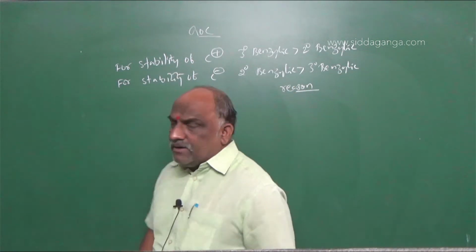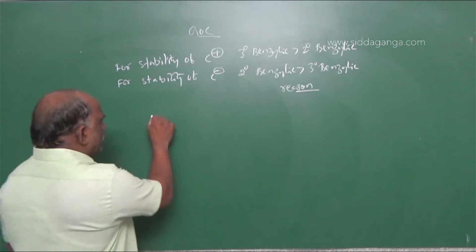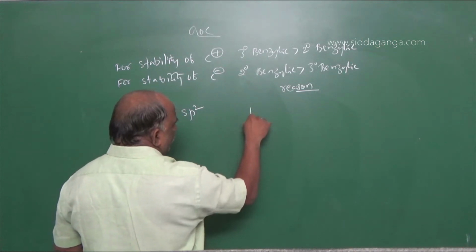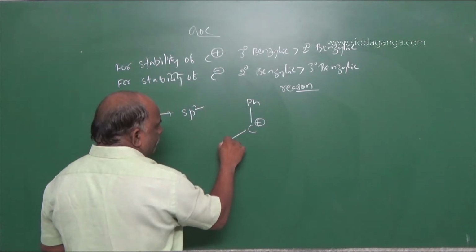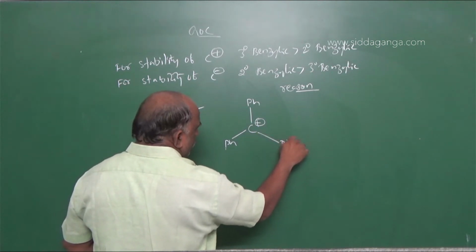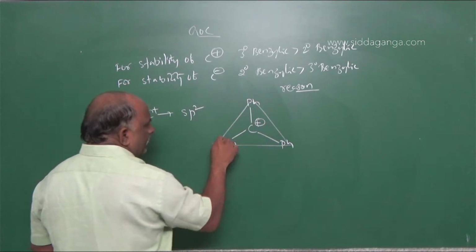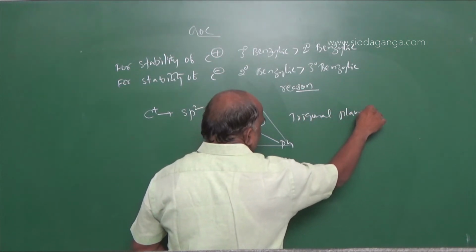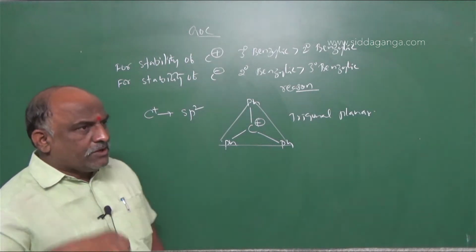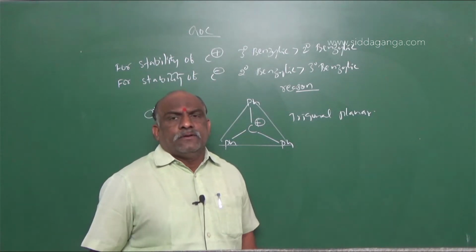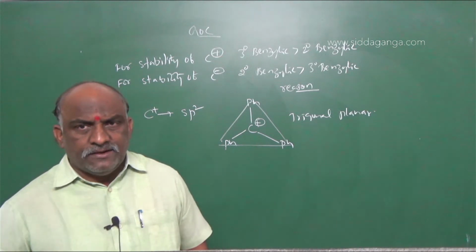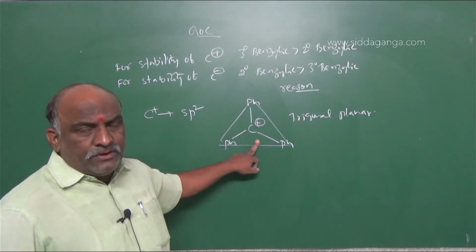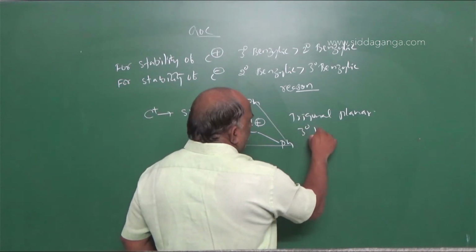So carbocation is sp2 carbon. C plus is sp2 with three phenyl groups. This is trigonal planar. The three phenyl groups occupy the three corners of the triangle. Then it is said to be tertiary benzylic.